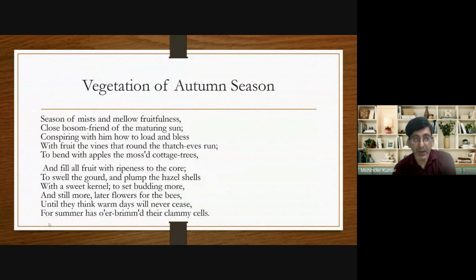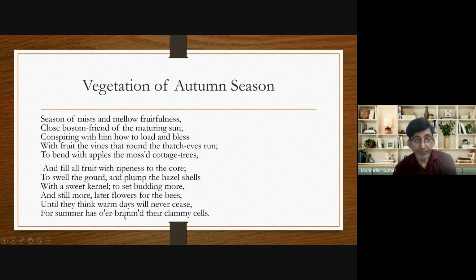Simple. If I explain these three, three and a half lines in a simple way, what is the simple explanation? That there are more and more flowers on the plants. And do you know, the bees have collected juice from these flowers.